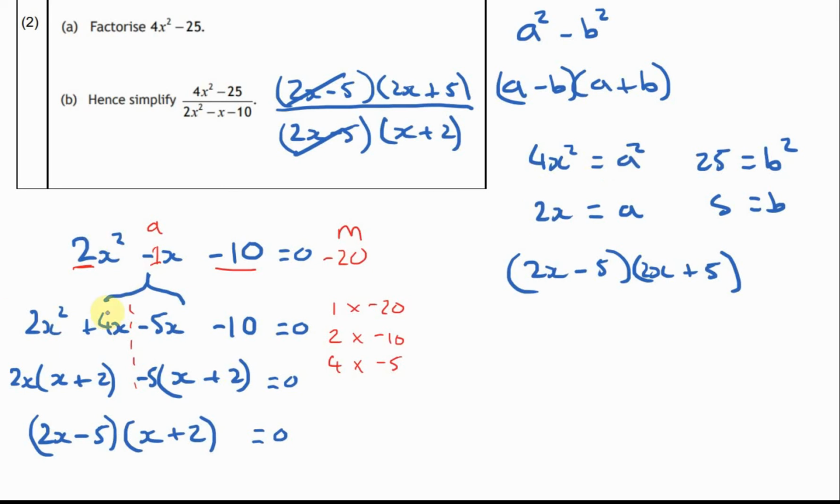And for this one, probably the hardest bit, again, finding your multiple, so doing 2 times minus 10 to get the minus 20. So then working out which two numbers multiply to give you minus 20, but add to give you minus 1. And then doing our technique where we break up the equation into 2, and we take a common factor, and then we put the 2x and the minus 5 together, and then we write the x plus 2. Okay. Nice one.